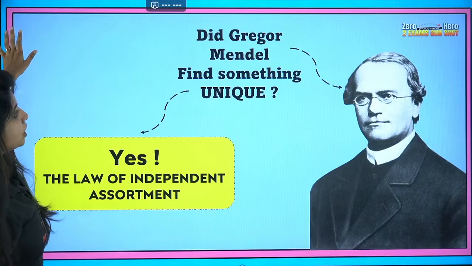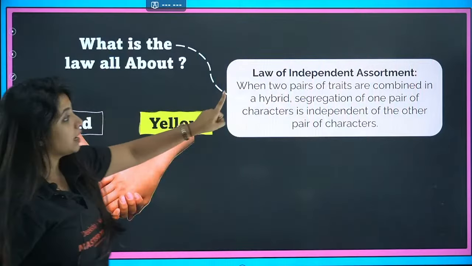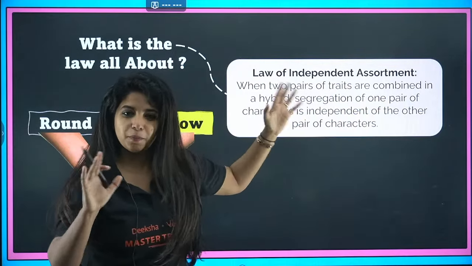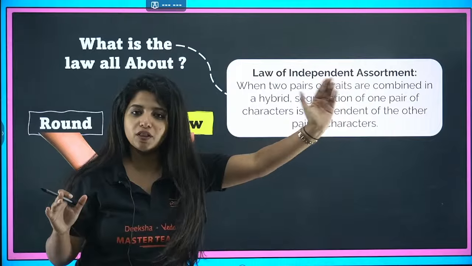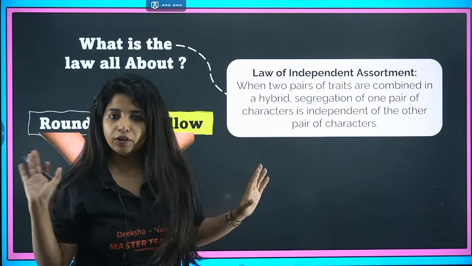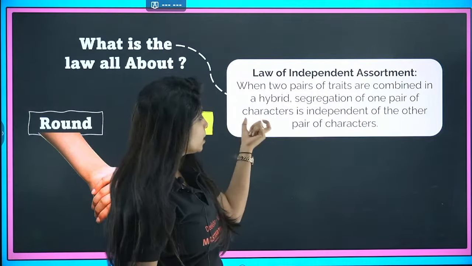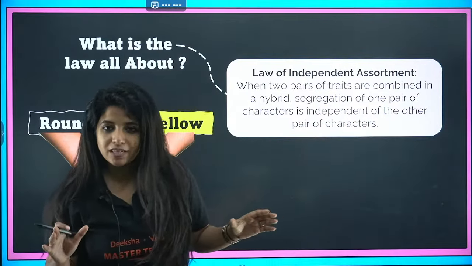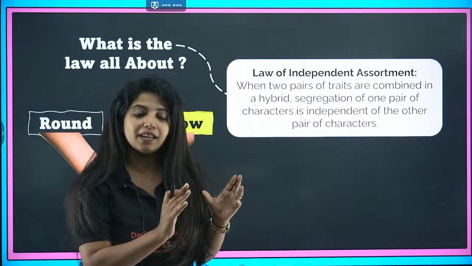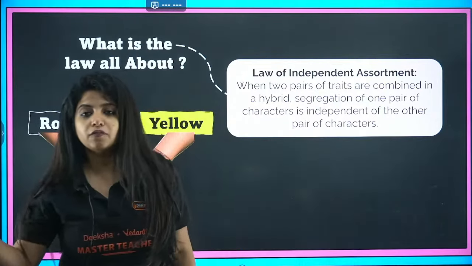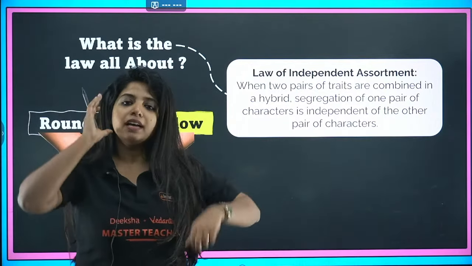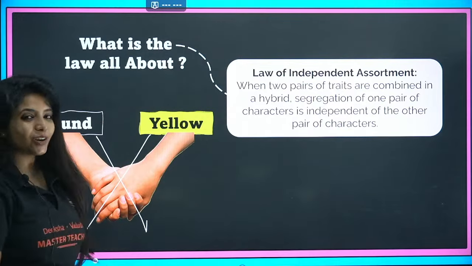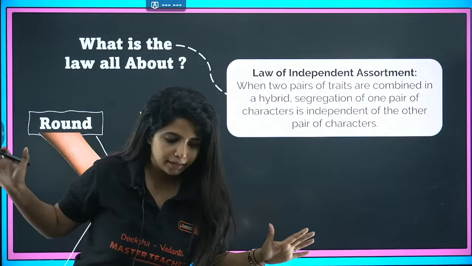With the dihybrid cross experiment, he said that when 2 pairs of traits, one for shape, other for color, whatever you're taking, segregation of one pair of characters is independent of the other pair of characters. Capital R can go with capital Y, move together. This is not going to happen at all.